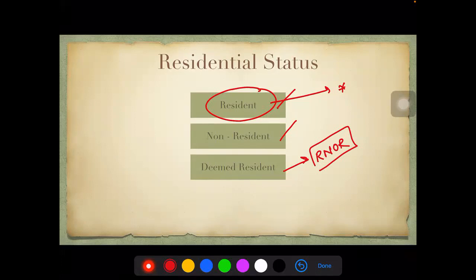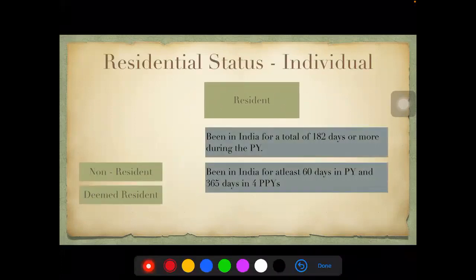Let me explain what has happened here now. Let's take one by one. If I'm taking the first point about the resident, normally, how do we say a person is a resident? They should have been in India for a total of 182 days or more during the previous year. That's your first basic condition. At least 182 days they should have been in India during the previous year, or, this is either or, at least 60 days in the previous year and 365 days in the 4 preceding previous years. This is something you all know, no change as far as this is concerned.